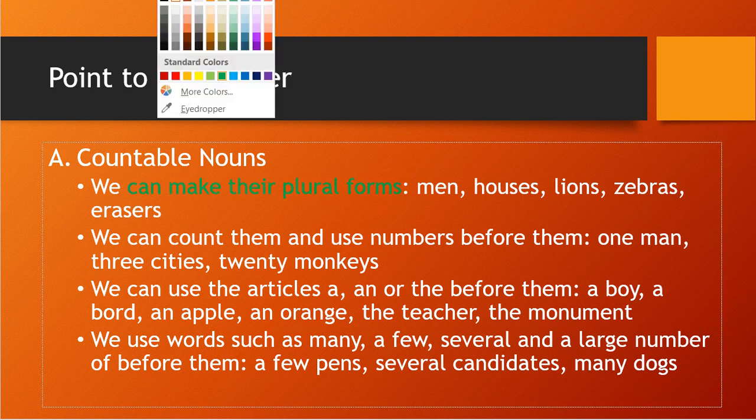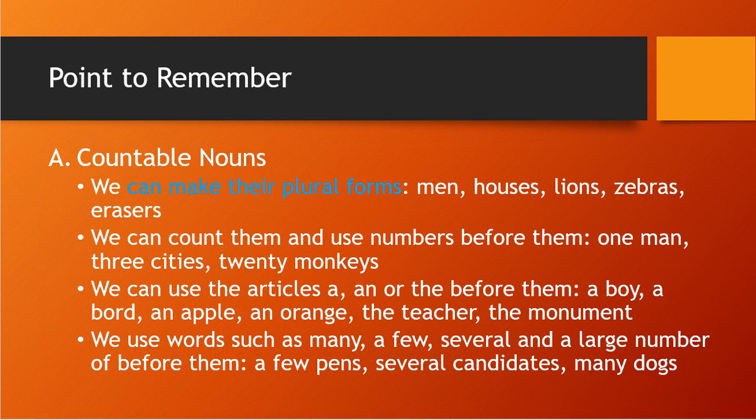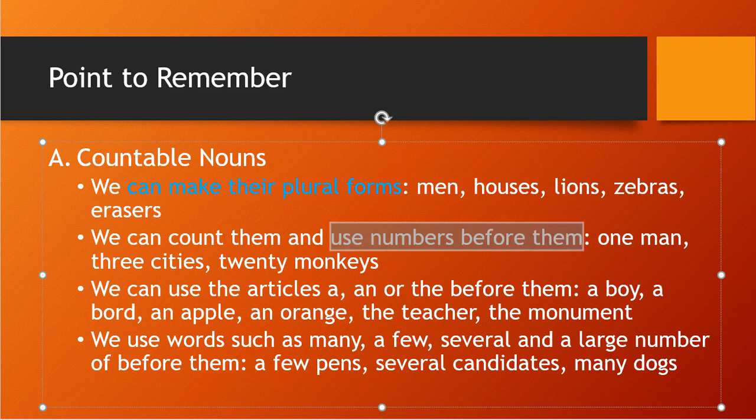Okay, student. Second point: we can count them and use numbers before them. We already discussed, countable nouns are those which we can count, correct? And we can use numbers before them.